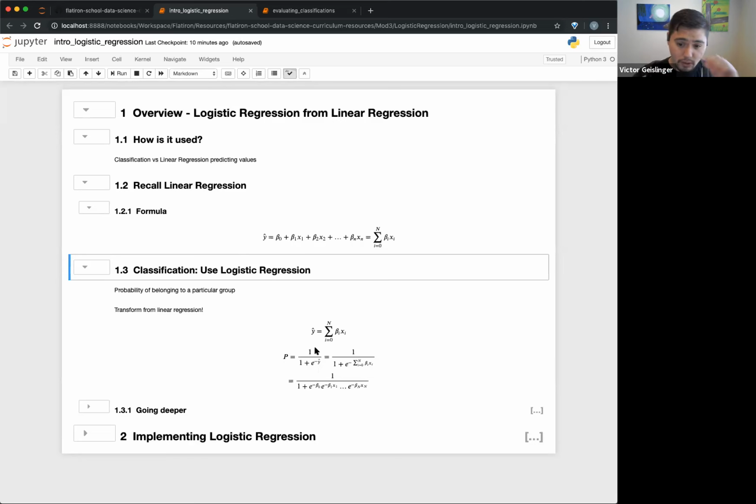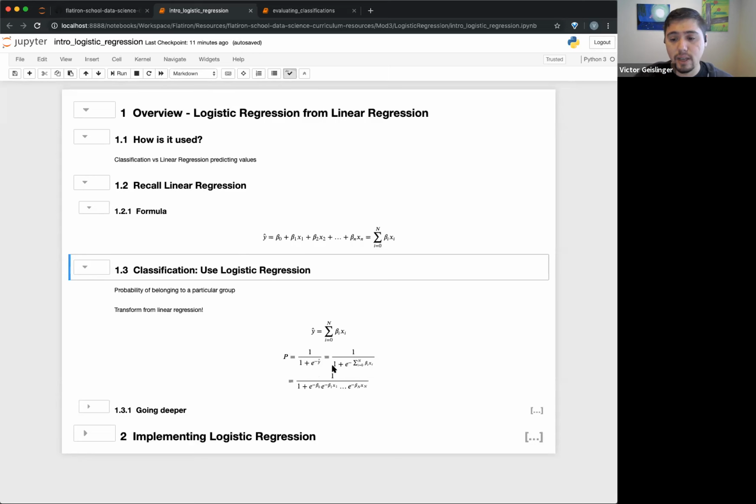You'll see I read it out as 1 over 1 plus e to the negative y hat, which you might be wondering, why are we doing this? We'll talk about this. There's a few reasons why, and we'll talk about it even in the next section. But basically just trust me, we got this equation because it works.